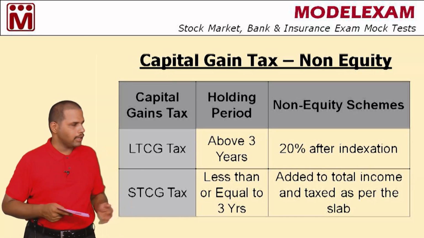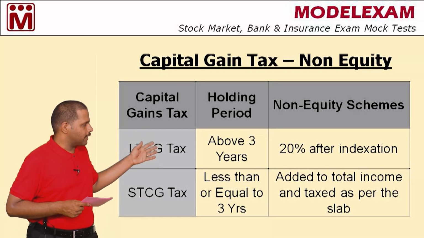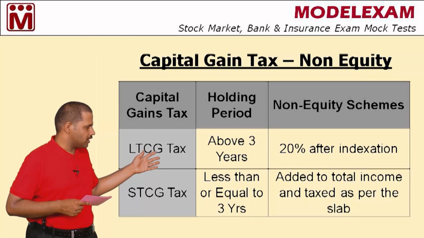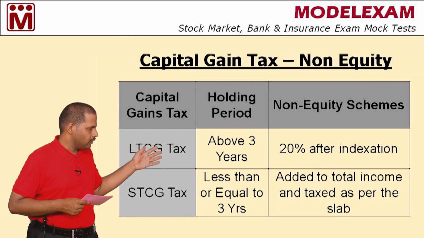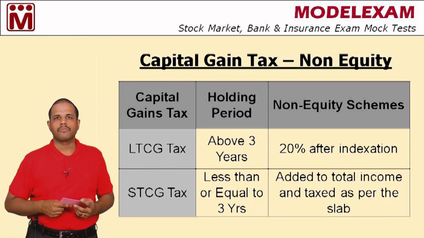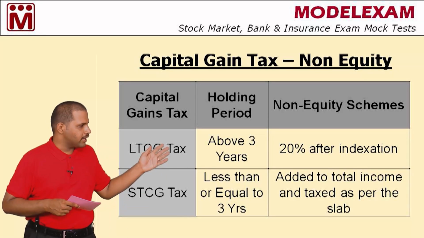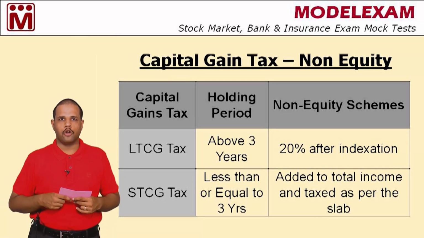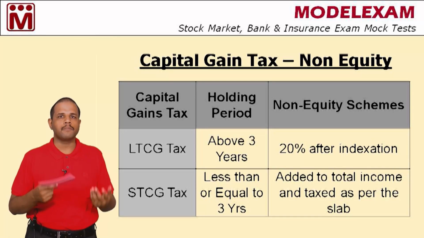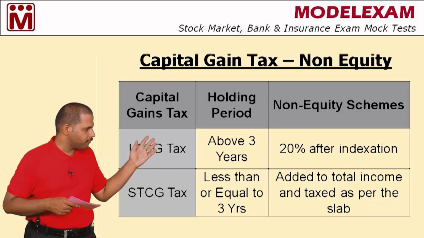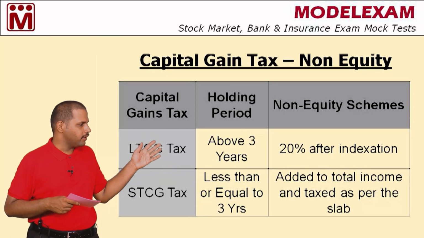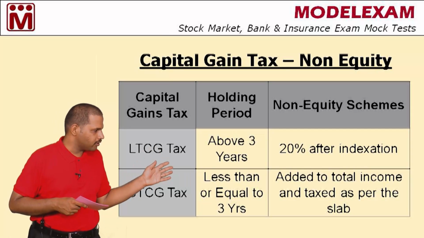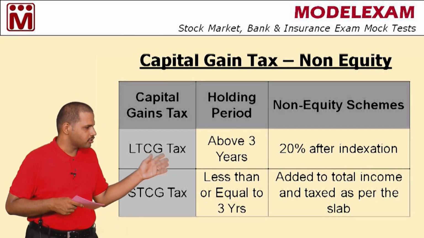So in case of non-equity schemes, short term capital gain is added to the income of the investor and is taxed as per the slab. This is known as marginal tax. And in case of non-equity schemes, long term capital gains, that is after a period of 3 years, whatever gain we get is taxable at the rate of 20% after indexation.